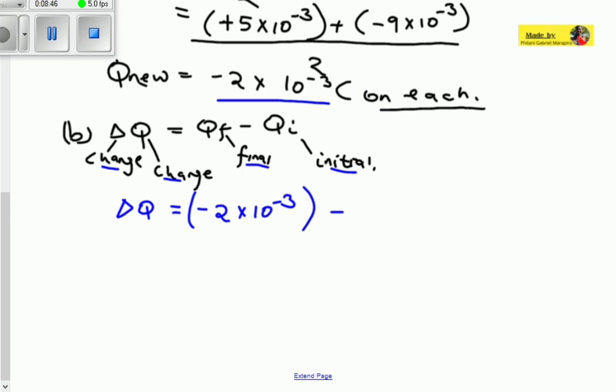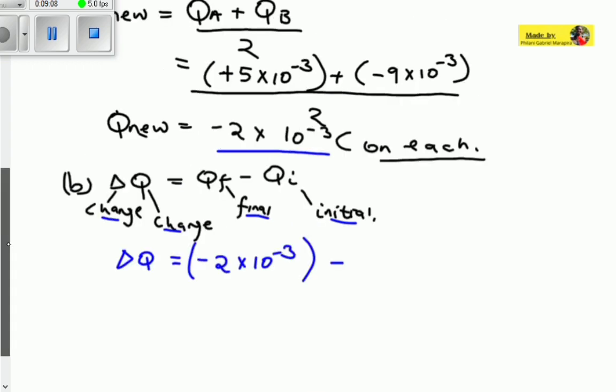Remember that this is the principle of conservation of charge, which states that the charge that is transferred from B to A is the charge that A will receive. So you can use any of them. You can use the charge of A as initial charge or the charge of B as initial charge. At the end of the day, the charge transferred from B is equal to the charge that A receives.